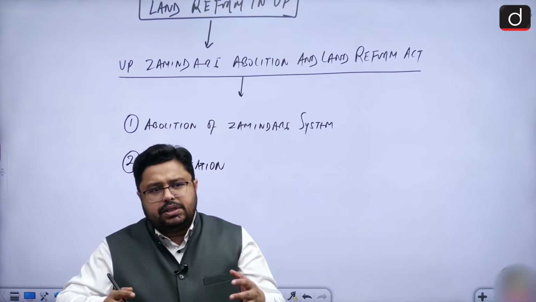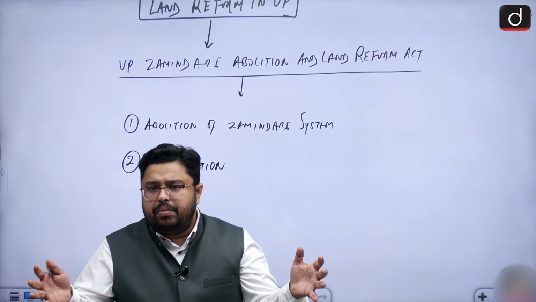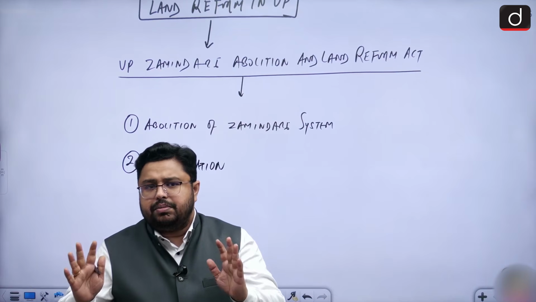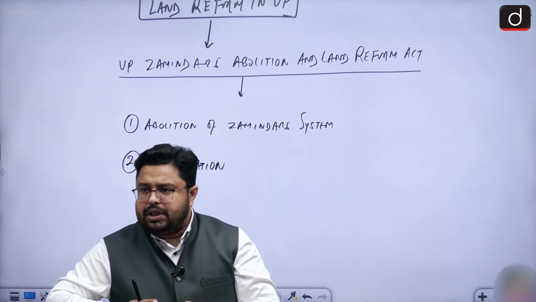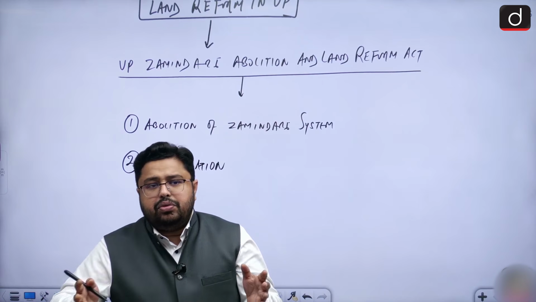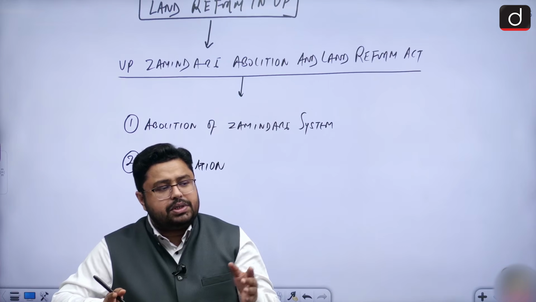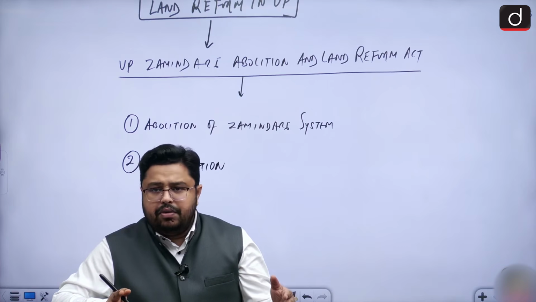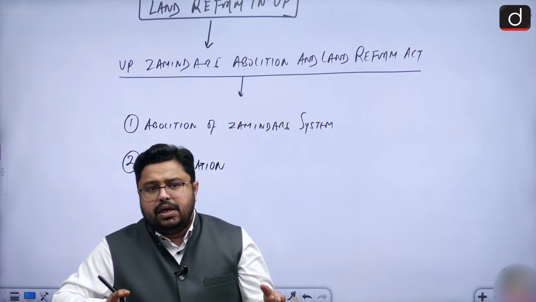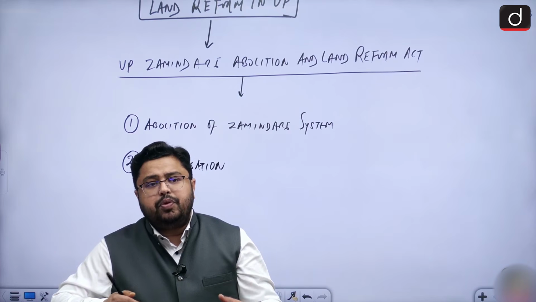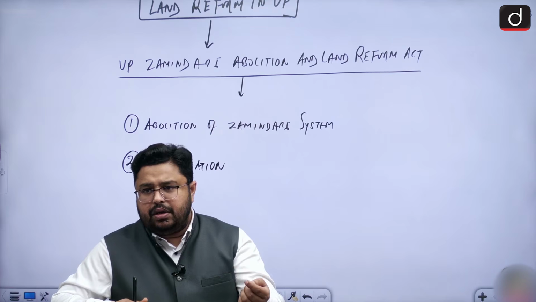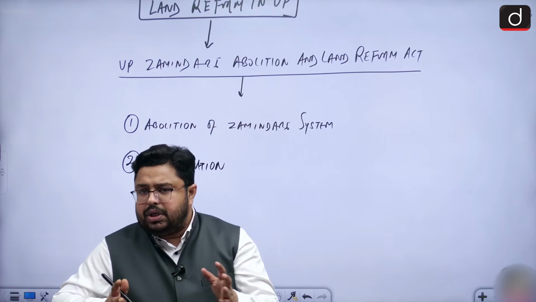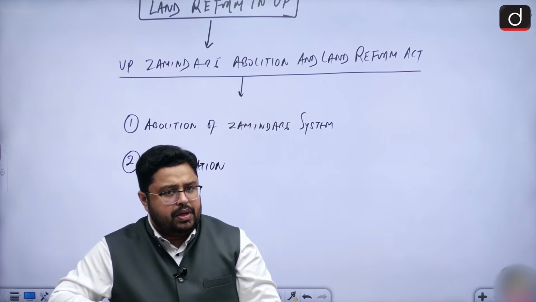By abolishing such system, the government removed this intermediary system and brought the people into direct contact with itself. So now there was a direct relation between the farmers and the government, right? So farmers were responsible for paying land revenue directly to the government. So that's the arrangement that was now made.